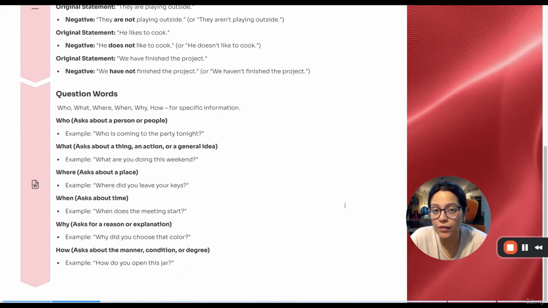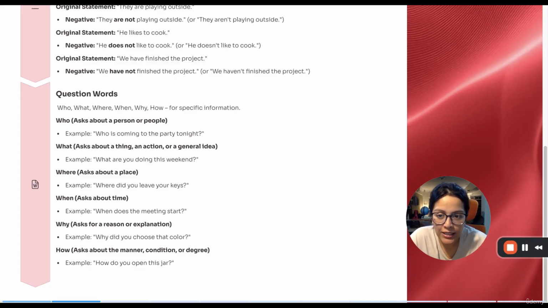Now, question words are important words if you want to ask particular questions about particular things. It could be about a person, it could be about an action, a general idea, it could be about a place, it could be about time. So this is what you should be doing when you want to ask questions about the same. Who is used when you want to ask about a person. Who is coming to the party tonight? What is when you want to ask about an action, a thing, or a general idea. What are you doing this weekend?